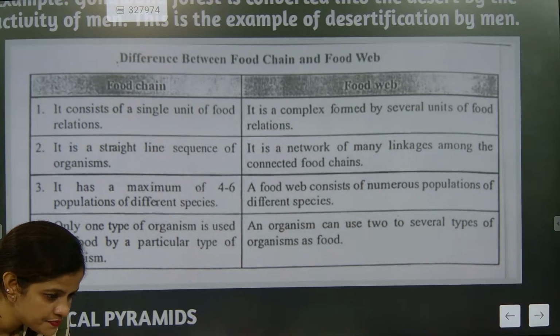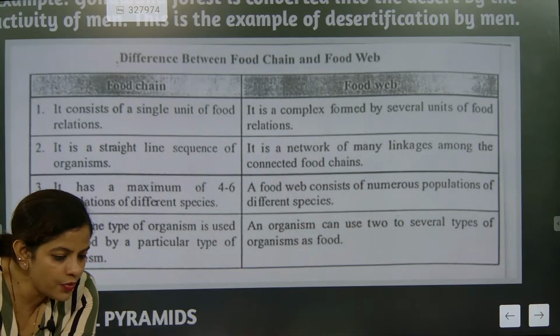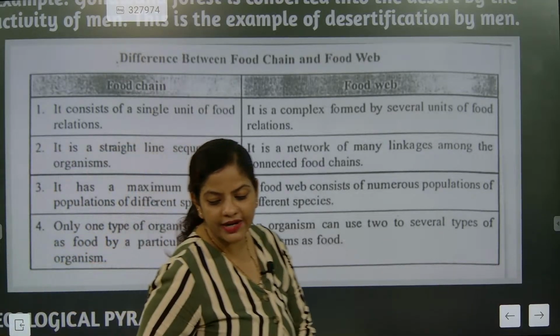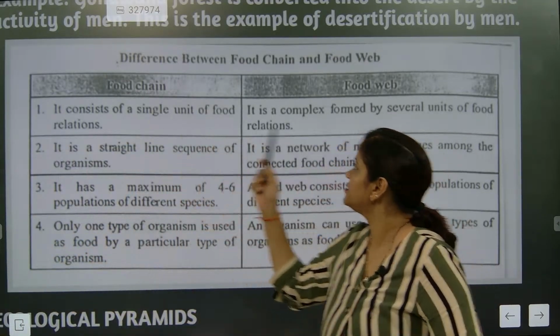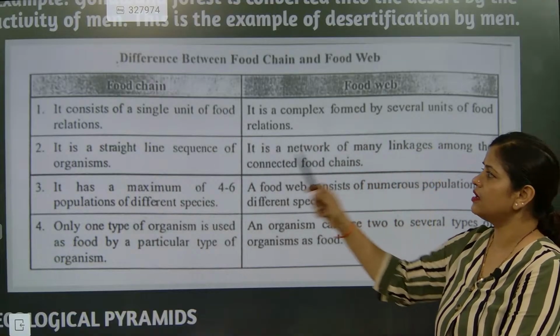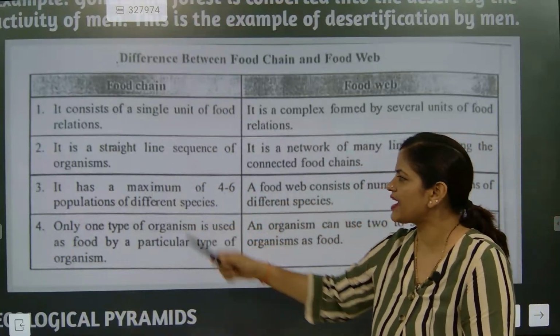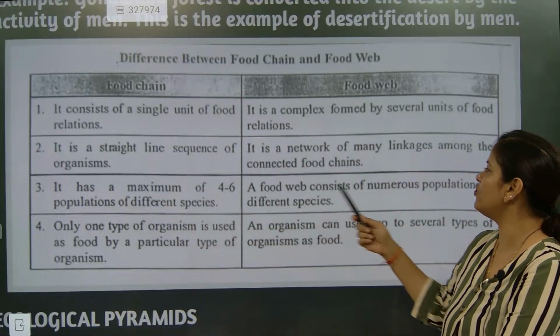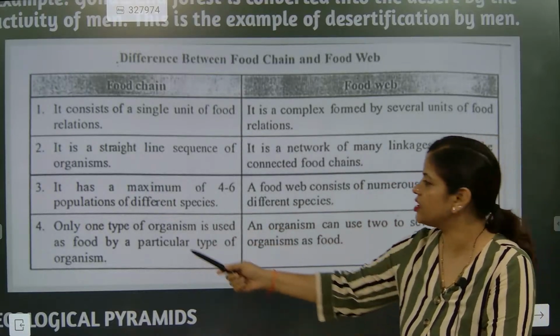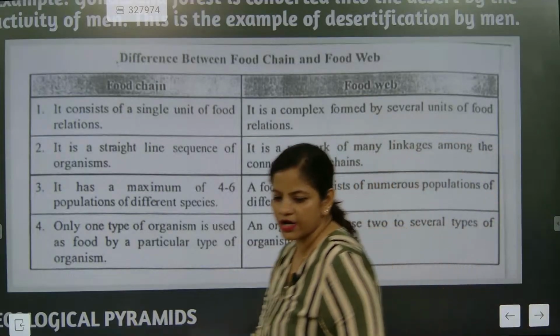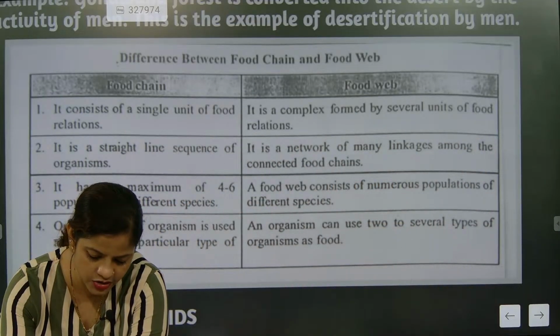Done, beta? So I hope you might have understood. You have written. Come on, go for it, please. Only points you write. First, single. Second is several. Next, this is a network. Next, maximum of 4 to 6. Here, food web consists of numerous populations. Here one type of organism, there several types of organisms. I hope you might have understood.